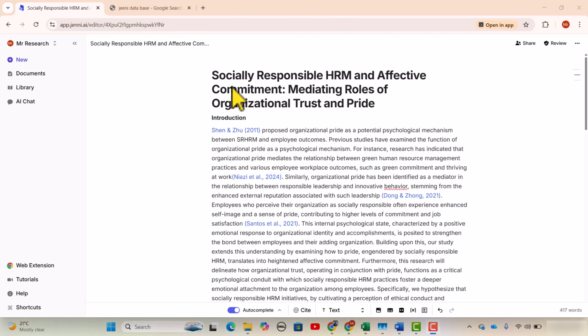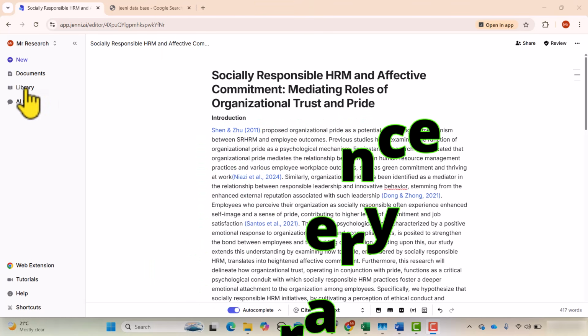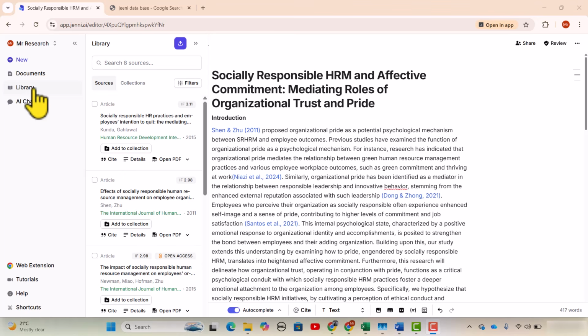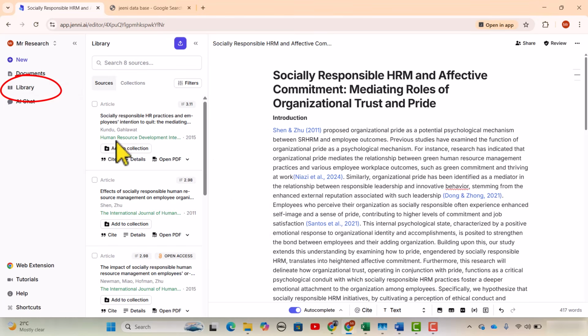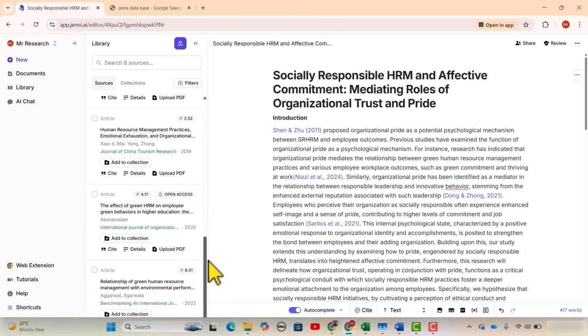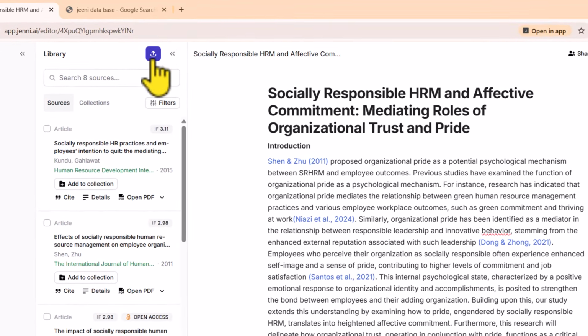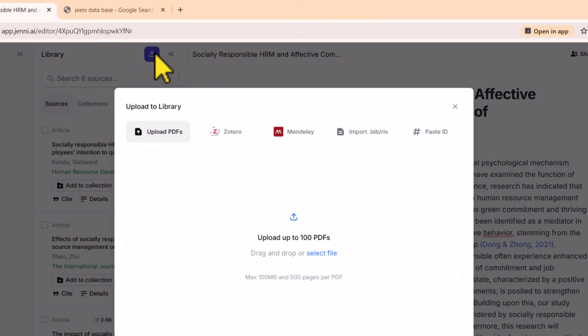The last feature that I want to discuss in this video is reference library. On my left side, here you can see this specific slot for library. Once I click it, you can see all the PDFs that are uploaded to my library. If I want to add more documents or PDFs to this library, I simply need to click this arrow, and from here I can select up to 100 PDFs.